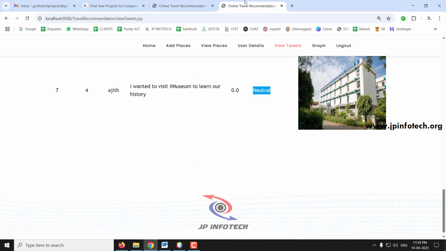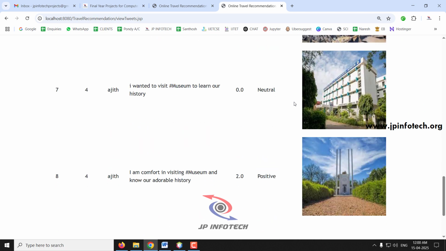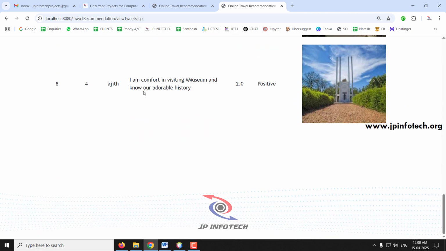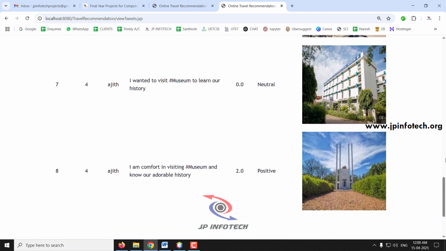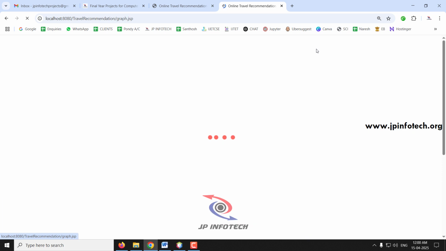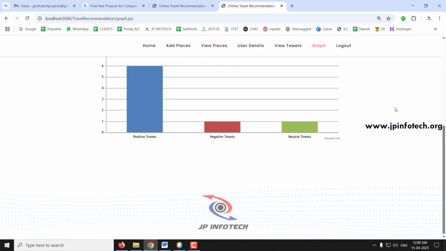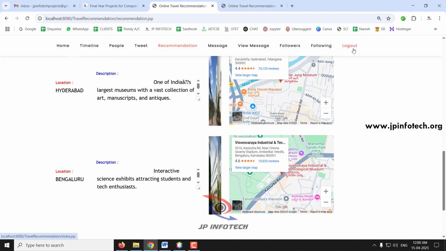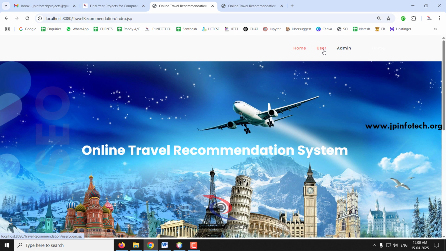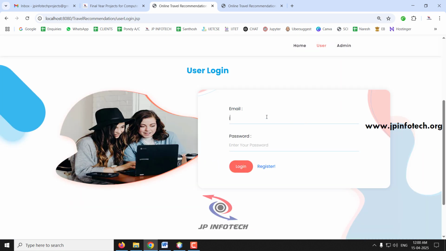So if you go to the view tweets part, you can see the classification, sentiment analysis done. This is the tweet user Ajit has made, I am comfort in visiting museum and know our adorable history. It is classified as positive one. So now if you go to the graph part, as I said, it is a dynamic graph. You can see the count of the positive tweets. There are 6 positive tweets made. You can see the negative tweet made 1, and there was 1 neutral tweet. So according to the tweets made by the user, this graph will vary. For example, if I am logging out and I'll go to the other user, let me go to JP's user.